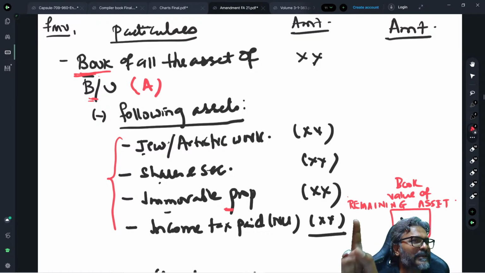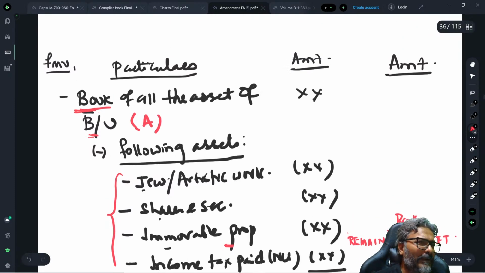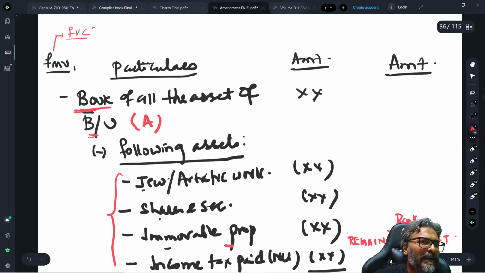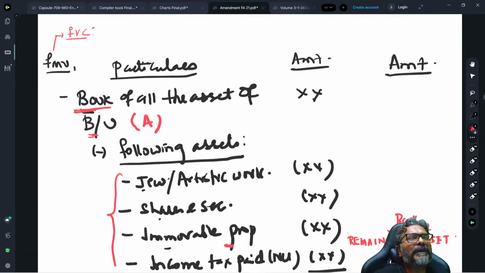Why am I emphasizing this? Students, do you know why? Because this FMV number 1 is for determining the full value of consideration. For calculating the full value of consideration, I will compare FMV 1 with FMV 2. The higher of the two is the full value of consideration. That is how we do it. Please be very careful now in this context.